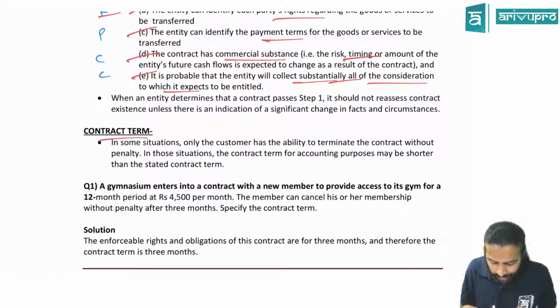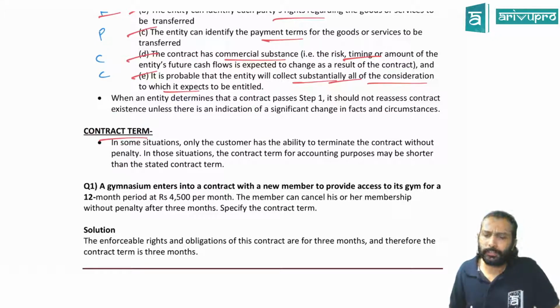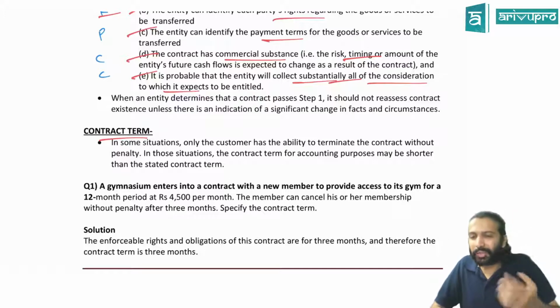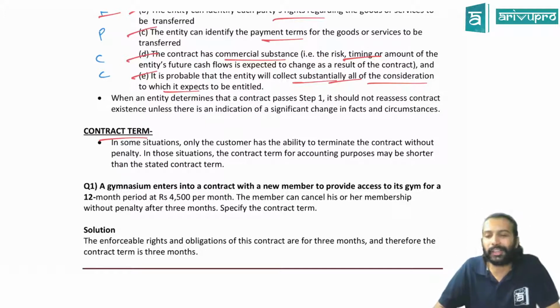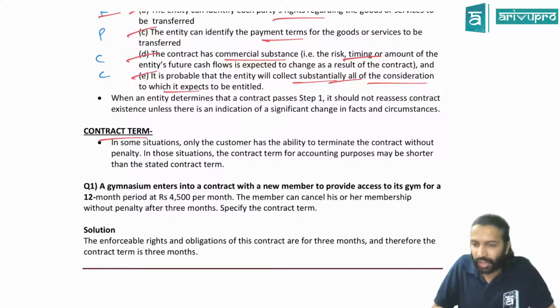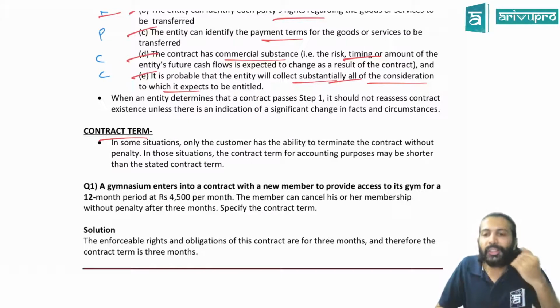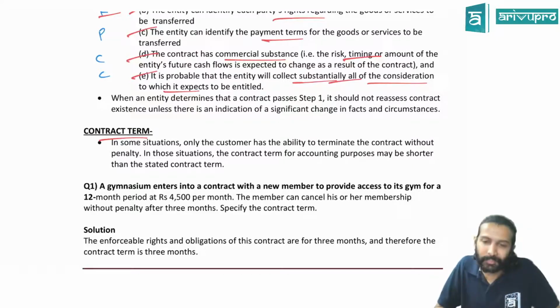Yeah. Contract term. Contract term means what, sir? Term is the period for which the contract runs. Normally each contract will have some period. That period mentioned in the contract, we call it as contract term. Yes. But sometimes the period mentioned in the contract may not be the contract term. Contract term could be lesser.